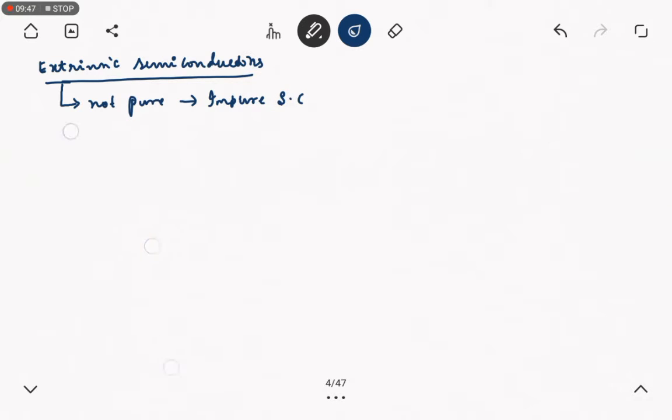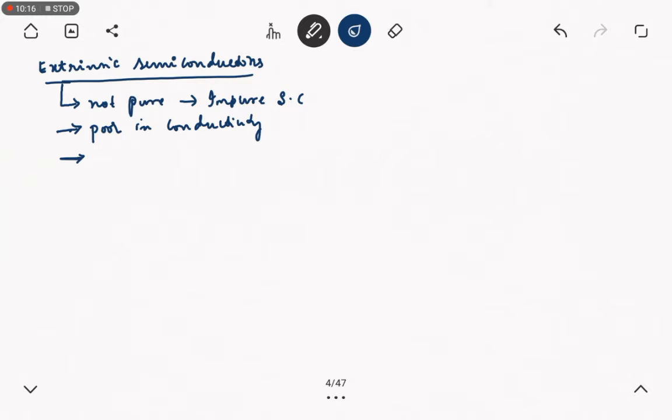Because these semiconductors are poor in conductivity. In order to increase the conductivity, we add some impurities. There are different materials for intrinsic and extrinsic semiconductors, which we will discuss later.